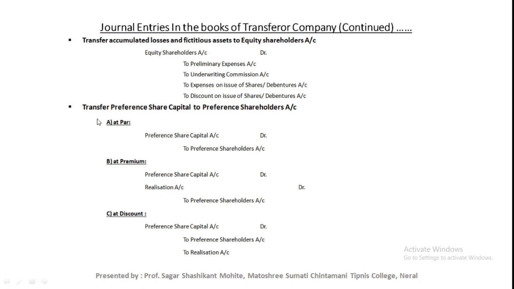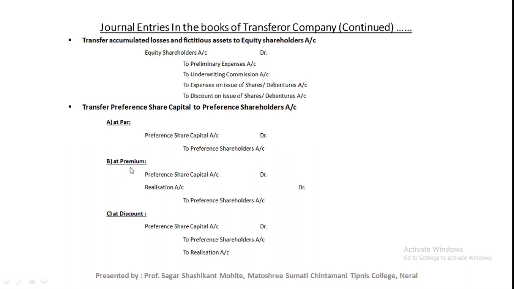Next step, transfer preference share capital to the preference shareholder account. While doing this, we should consider how the old company is going to settle the preference shareholder account: at par, at premium or at discount. If settled at par, then the journal entry will be preference share capital account debit to preference shareholder account.